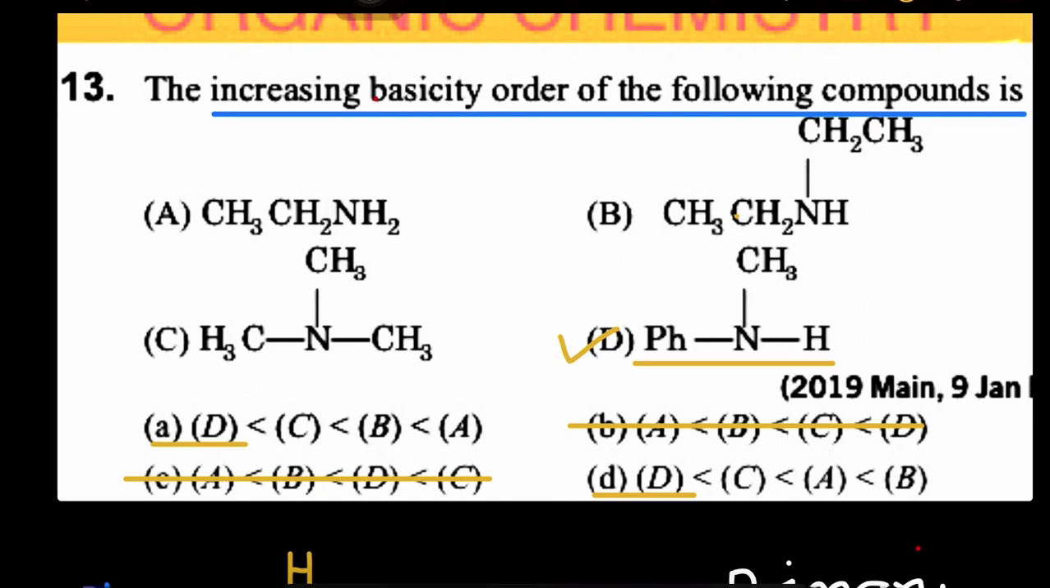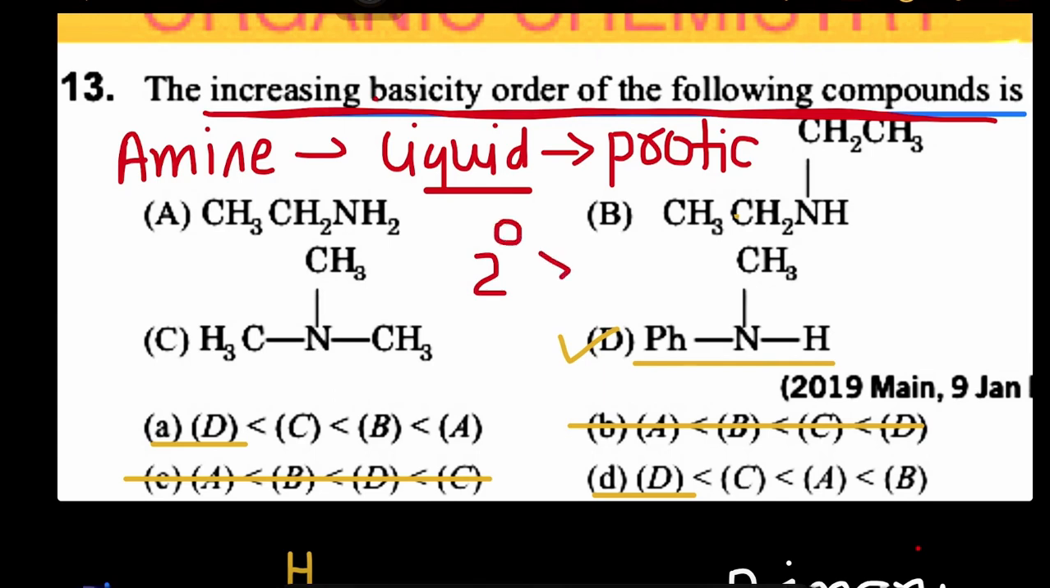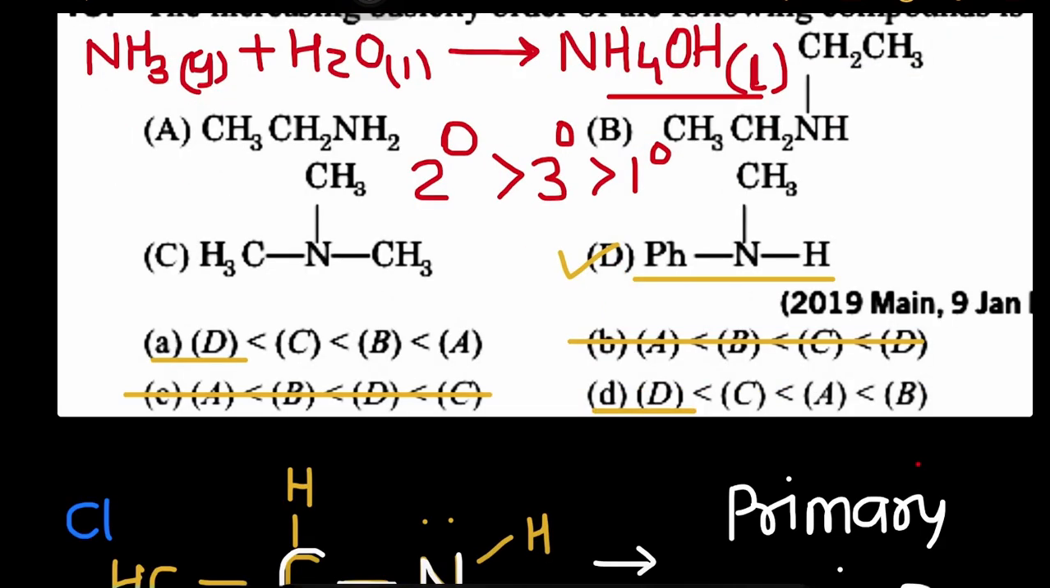Here in the question there is no clarity about any solvent, but we know amines are available in liquid form. That means they are in protic solvent. So they follow the order 2-degree, 3-degree, and 1-degree. The 2-degree amine is most basic. In option D, B is most basic.